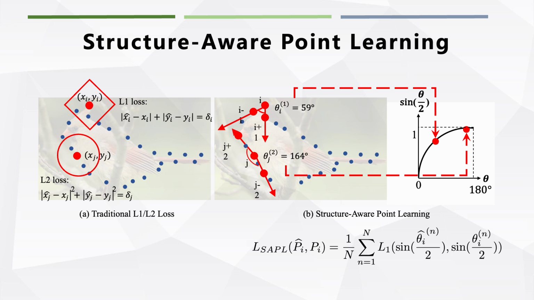This approach reduces errors from noisy annotations and enhances robustness. Additionally, SAPL incorporates a sign function into the loss to better capture details at sharp angles and improve shape accuracy. This method uses angles from one-hop to n-hop points for more effective, structure-aware learning.